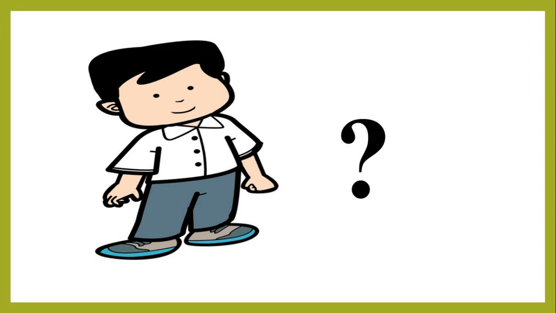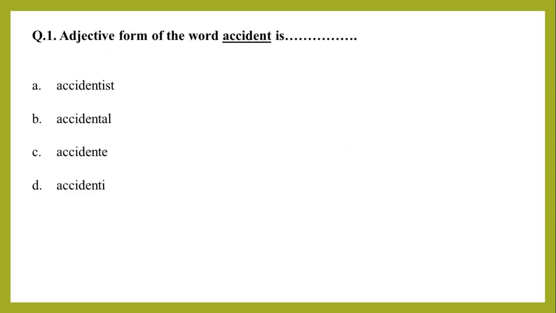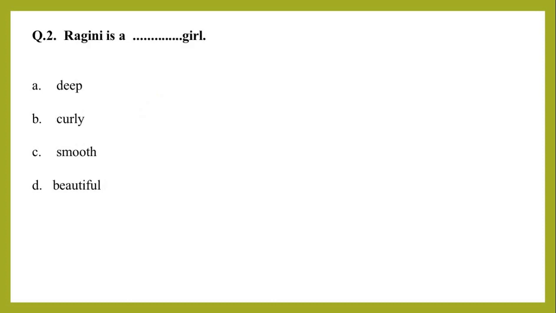Now students, it's time to see what we have learned through this content. Question number 1: the adjective form of the word accident is dash. Your options are accidentist, accidental, accidente or accidenti. The correct option is accidental. Next: Ragini is a dash girl. Your options are deep, curly, smooth or beautiful. The correct answer is beautiful.